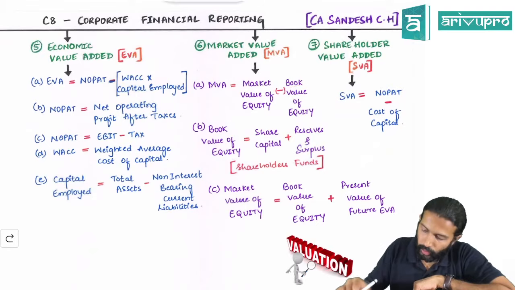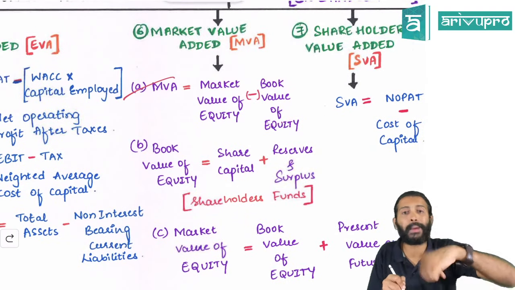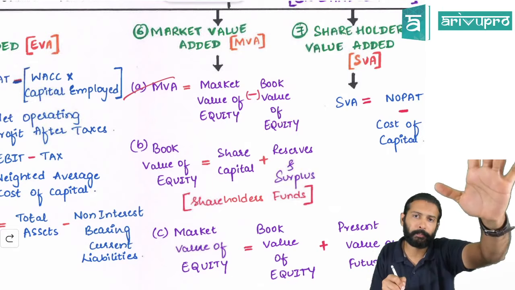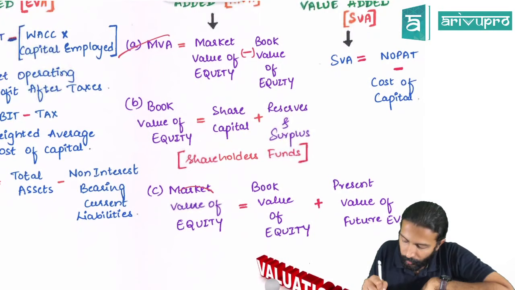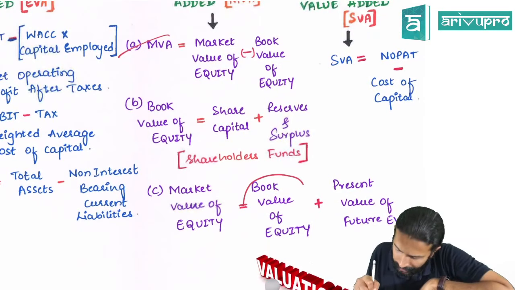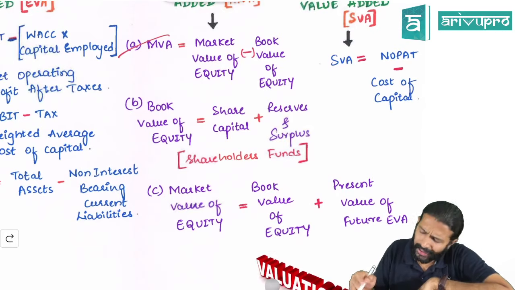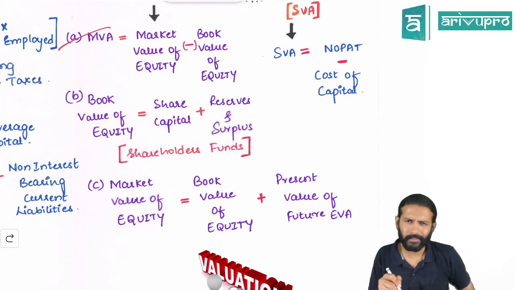Market value added. No, there are two ways to find it out. Market value added is nothing but market value of equity minus book value of equity. If you don't know the market value of equity, there is a certain way to find that out. What is that? Take the book value of equity, add the present value of the future economic value added, EVA.